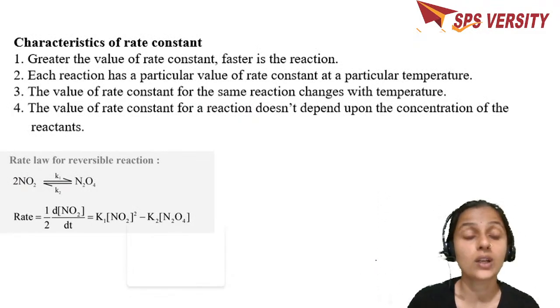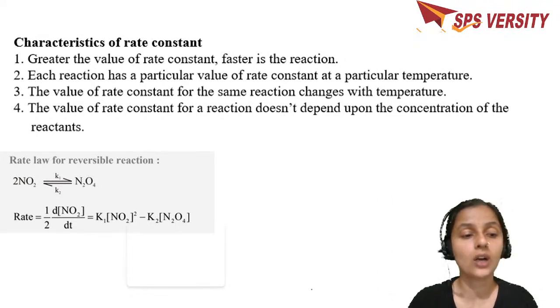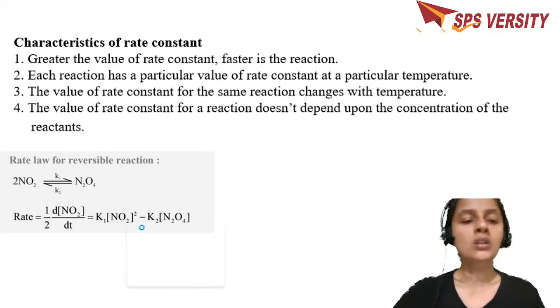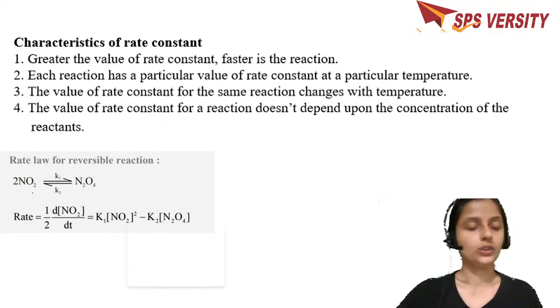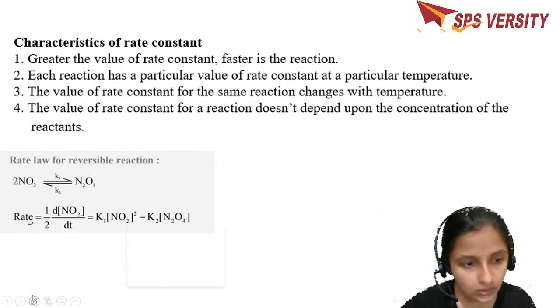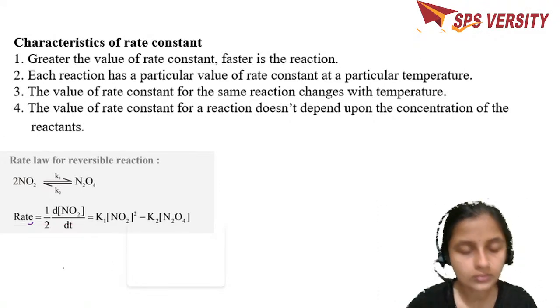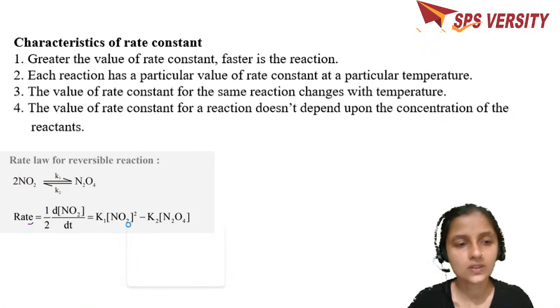So if a forward reaction and a backward reaction combine together to give a reversible reaction, then how do you define the rate? I'm writing it over here. This is a reversible reaction.